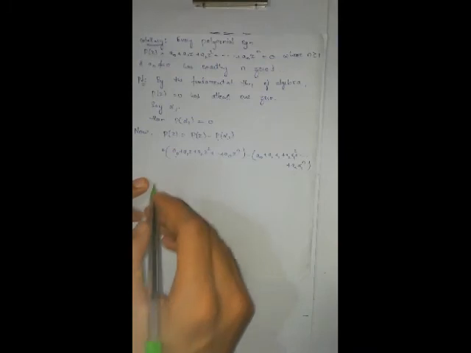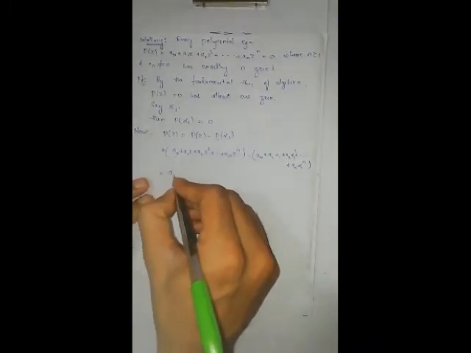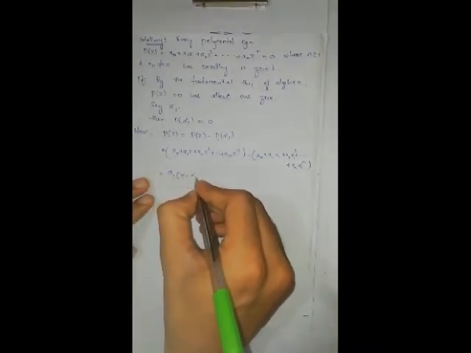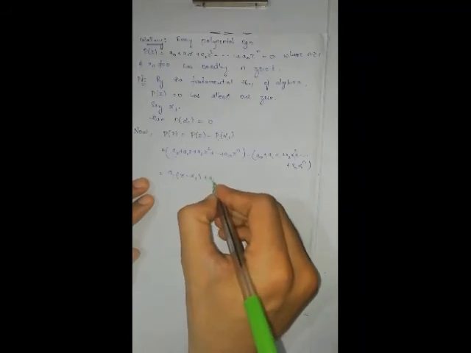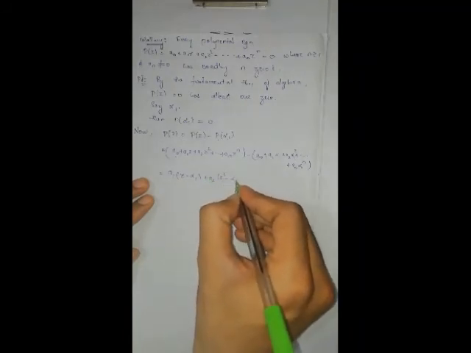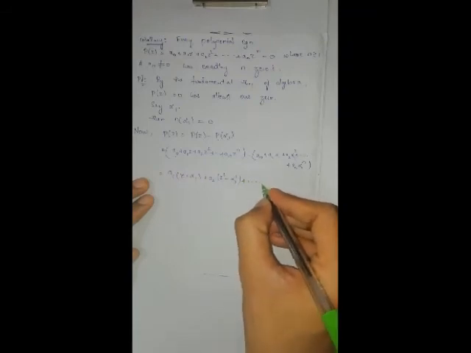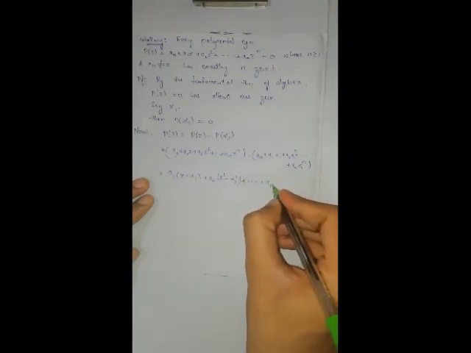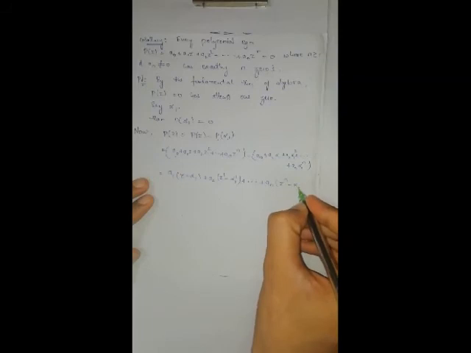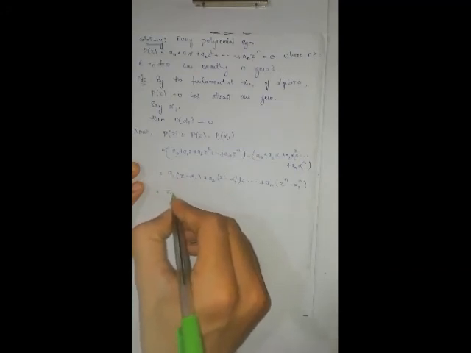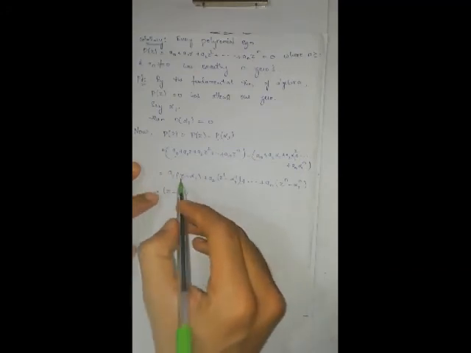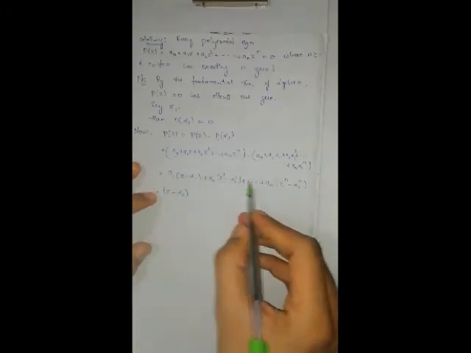A naught gets cancelled. What you will get? A1 into z minus alpha 1 plus a2 into z square minus alpha 1 square plus so on plus an into z to the power of n minus alpha 1 to the power of n. From all this, what I can take common? Z minus alpha 1 as a common. Here we will get z plus alpha 1, so on.